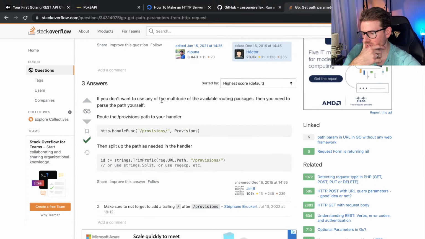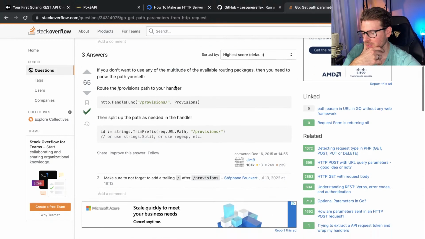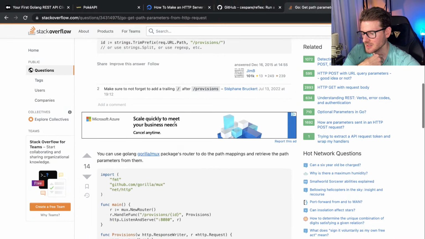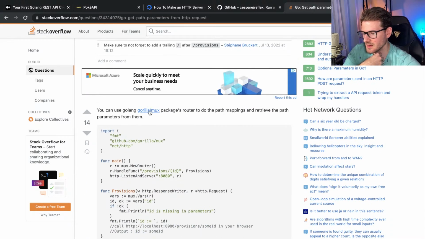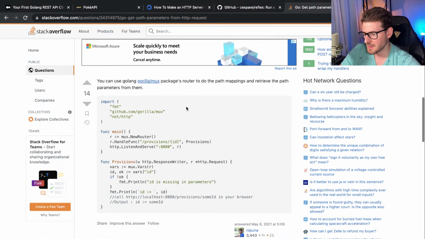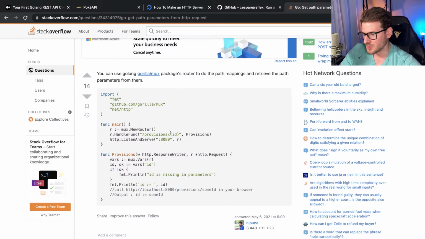If you don't want to use any of the multitude of available routing packages, a little passive aggressive right there, huh? Route the /provisions path to your handler. Trim the prefix. Okay, yeah, I'd rather use a package. You can use the Golang Gorilla Mux package for router to do path mappings and retrieve path parameters from them. This looks cool. I think Mux is the thing that someone put in the chat.